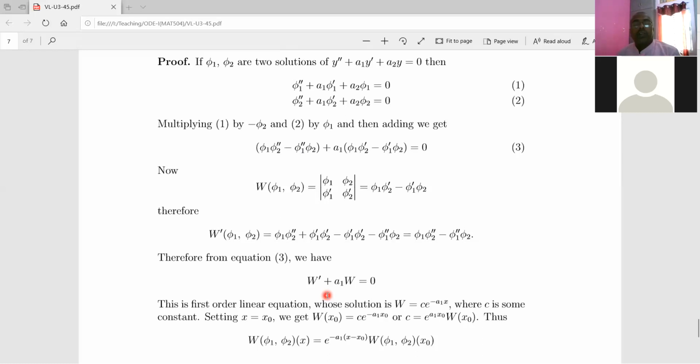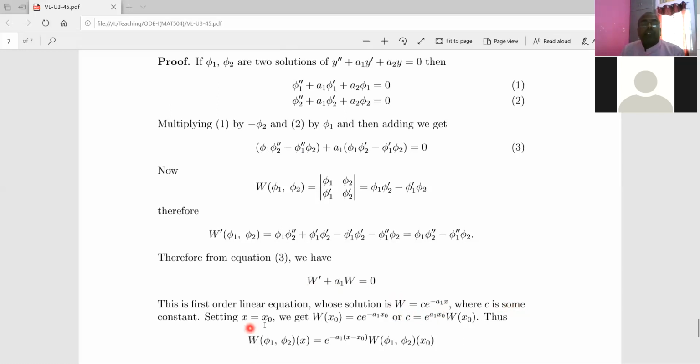So you apply that theorem here for this differential equation, and therefore its solution is W, because the differential equation is in W. W is equal to C into this, where C is some constant, maybe complex.